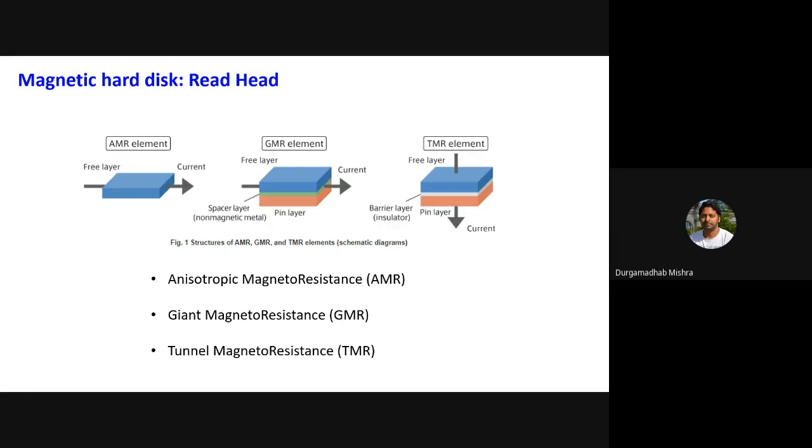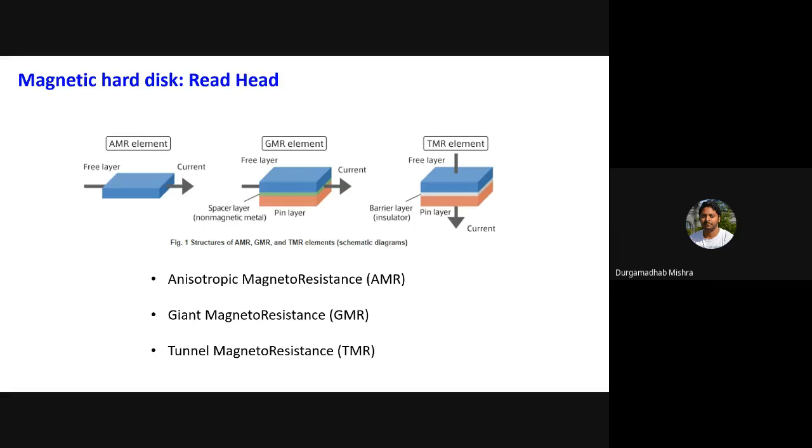These structures were investigated in the 1980s, around 1982, and people observed a huge change in the resistance. When you pass a current through this structure, an in-plane current, with the direction of current shown by the black arrow, you see a huge change in resistance, almost 20%, 25%, and sometimes even more than 50 or 60%, depending on which ferromagnetic material you are taking.